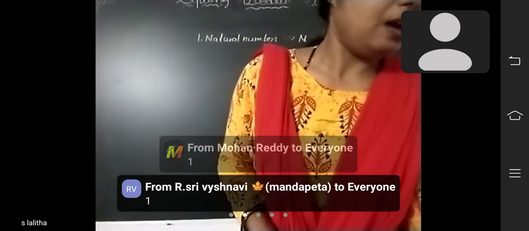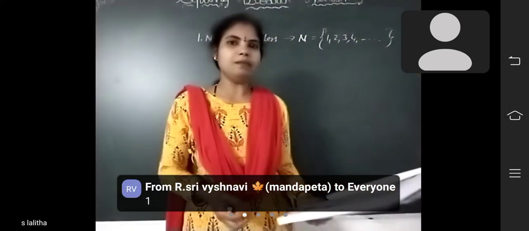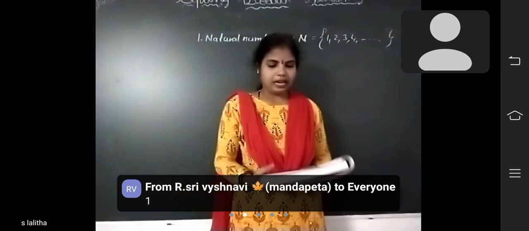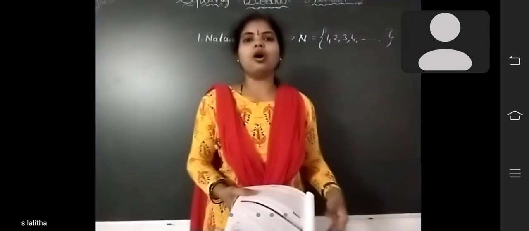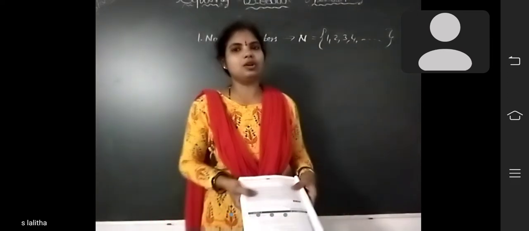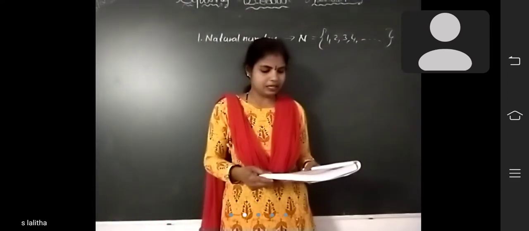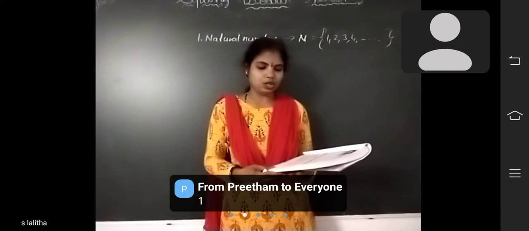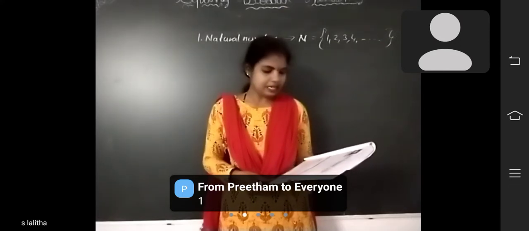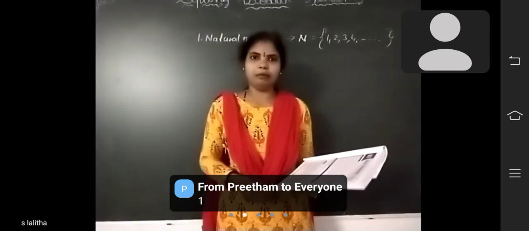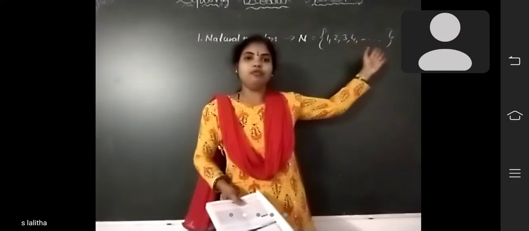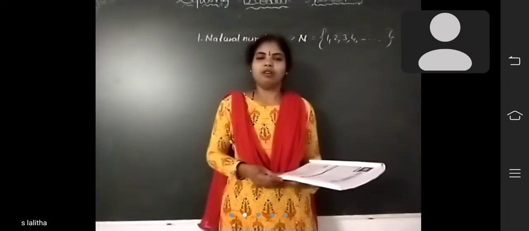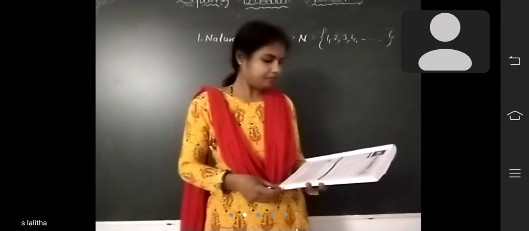Okay, now see the note. Natural numbers are denoted by N. Natural numbers are also called counting numbers. The first and the smallest natural number is 1 and the largest natural number cannot be determined. Why? Because there are infinite numbers. So we can't determine the largest number.